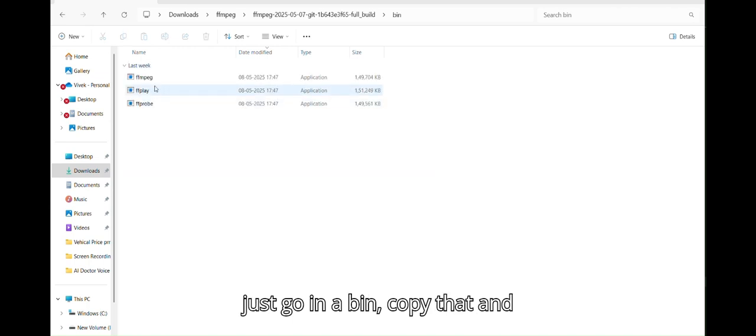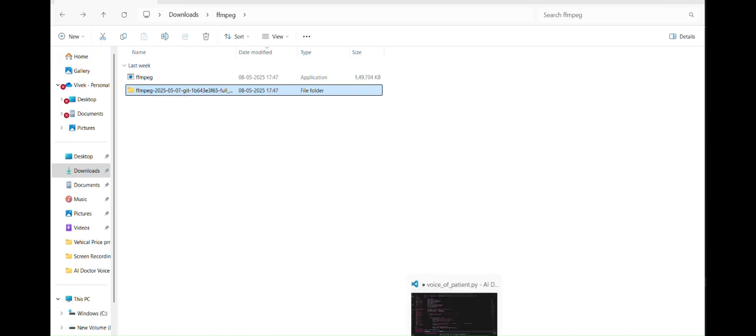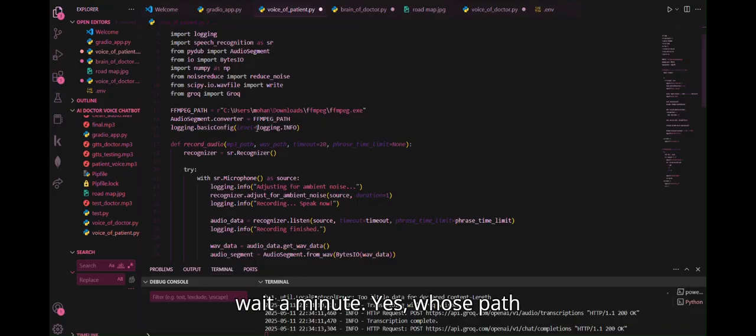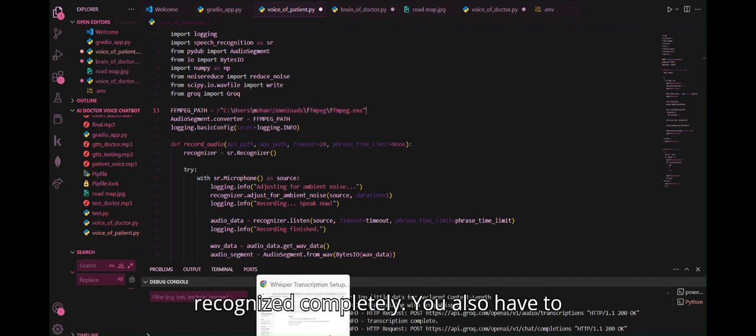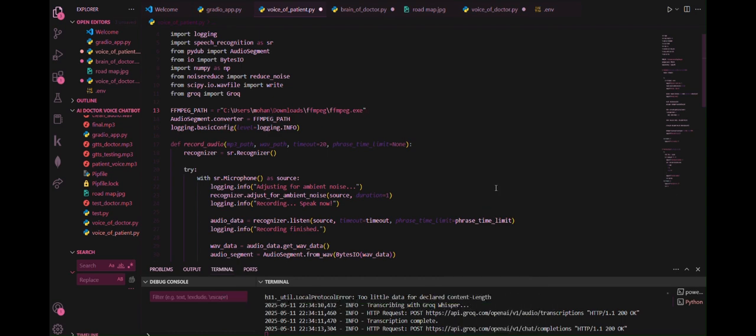Just go in the bin, copy that, and save it in our main folder, whose path is given by us in this. So this should be recognized completely. You also have to use your CMD to check whether it is installed or not.